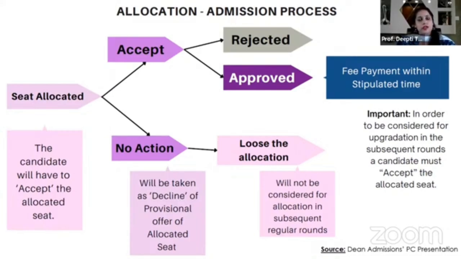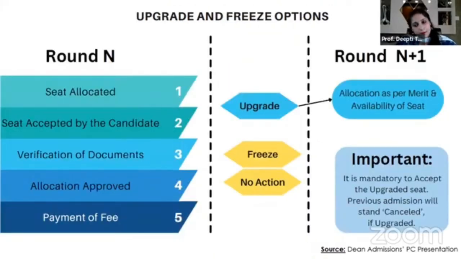There should be no confusion in any candidate's mind whether I'll be considered for the regular round as well if I choose the ECA seat, whether my regular admission will be retained. No, it will not be retained. Your regular admission will be dropped. Once you have accepted the ECA allocation, you will be out of the general allocation. The same goes for the upgrade option also.